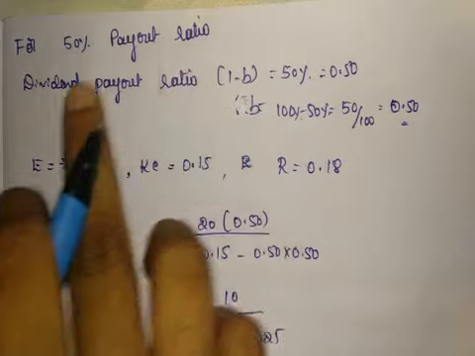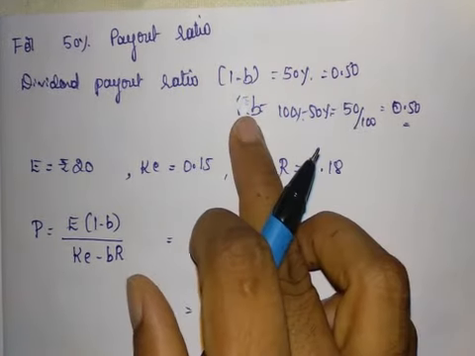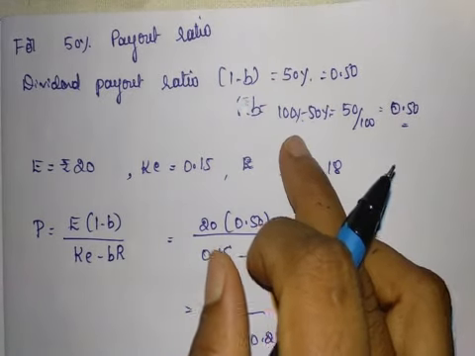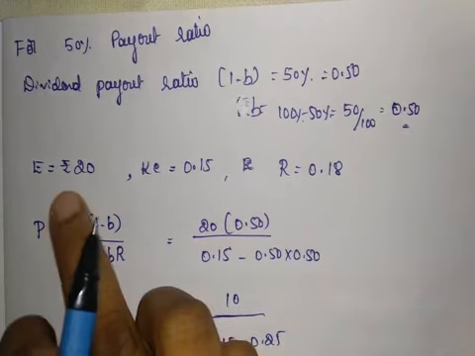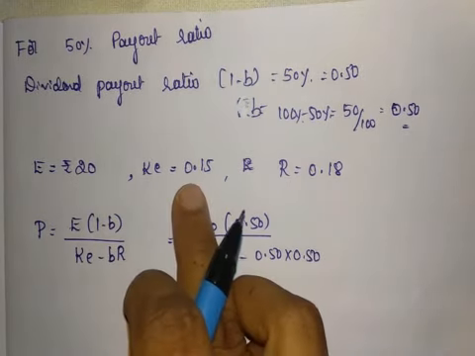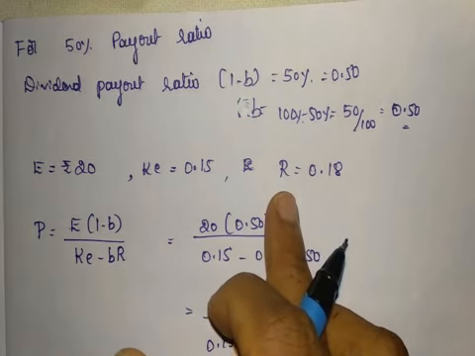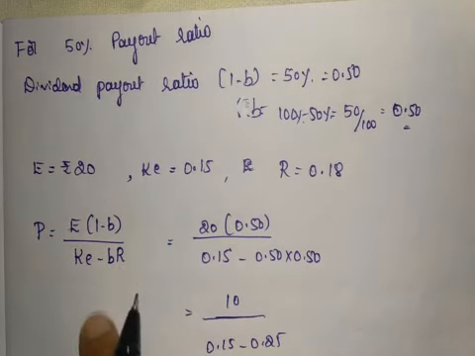666. Now for the 50% payout ratio. Dividend payout ratio is 50%, that means 0.50. Then B is equal to 1 minus 0.5, or 100 minus 50, we get 50%, that means 0.50. EPS is rupees 20. Cost of equity is 0.15 and the rate of return is the same as previous, 0.18. All these three are the same as the previous one.